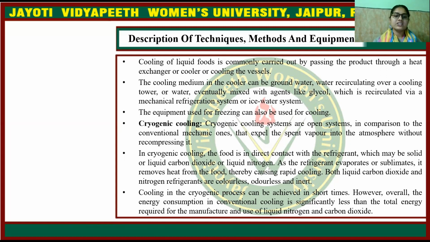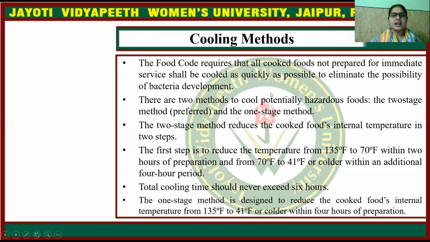However, overall, the energy consumption in conventional cooling is significantly less than the total energy required for the manufacture and use of liquid nitrogen and carbon dioxide. Now, the cooling methods: the food code requires that all cooked foods not prepared for immediate service shall be cooled as quickly as possible to eliminate the possibility of bacteria development. There are two methods to cool potentially hazardous foods: the two-stage method and the one-stage method.